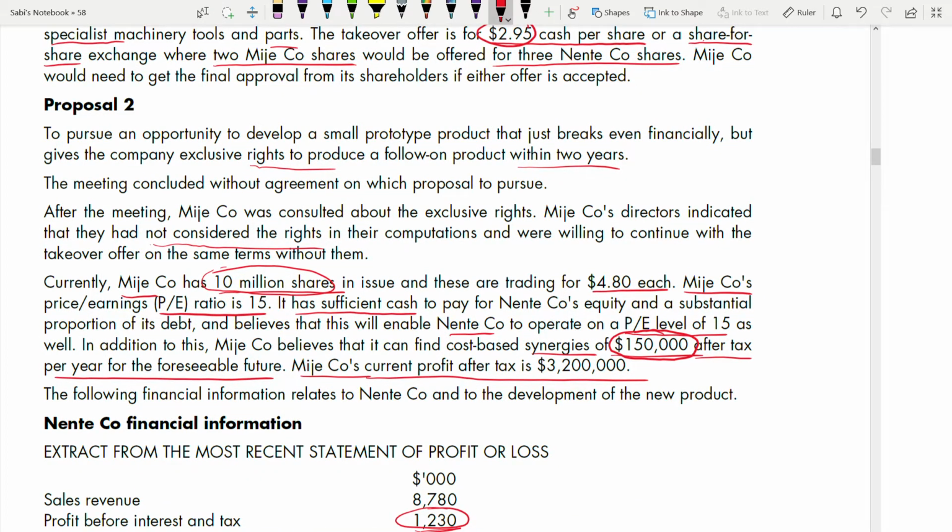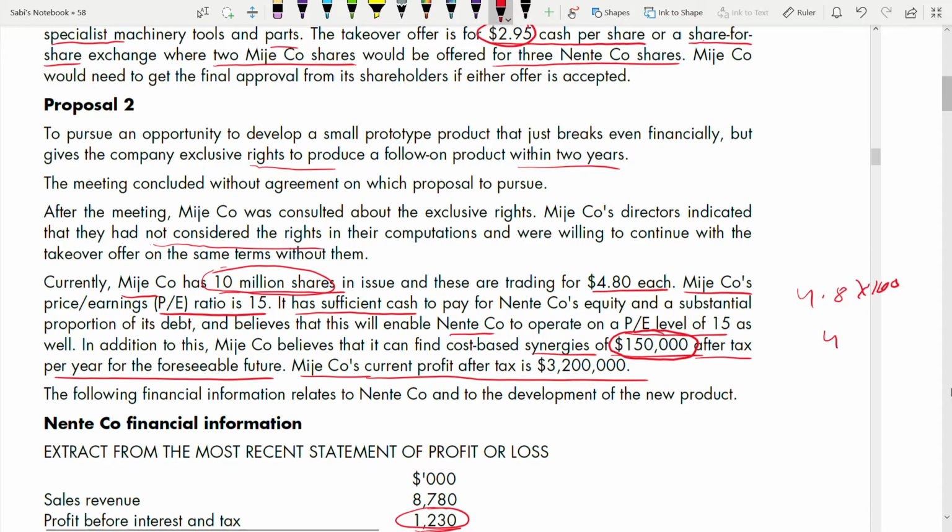So 10 into 4.8 is 480. It is in dollars. You have to make it in cents. If you make 4.8 into cents, how much will it be? 480 cents, multiplied by 100.